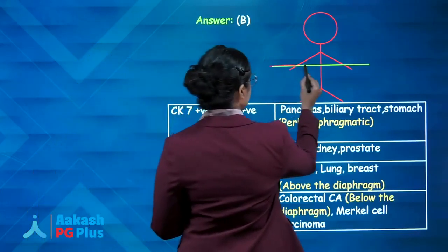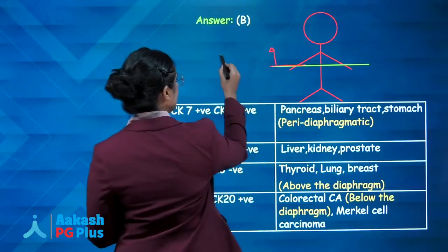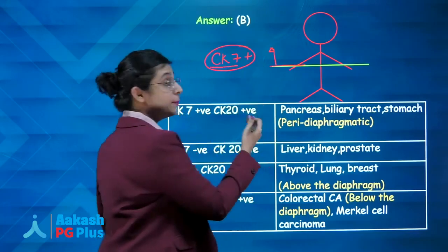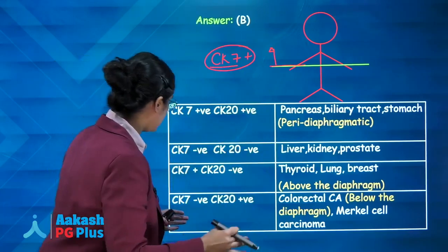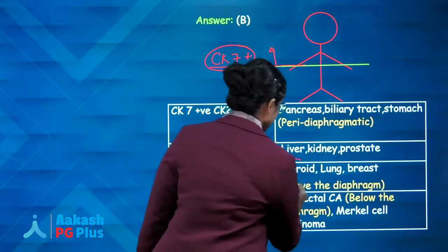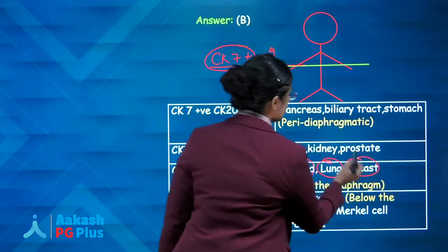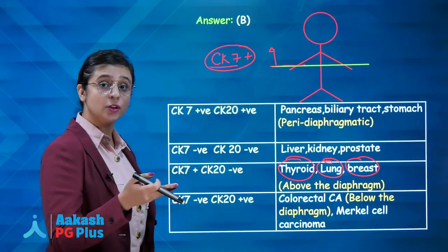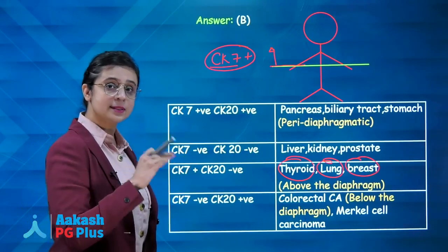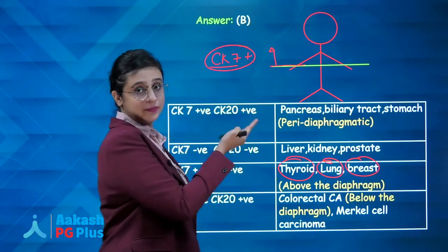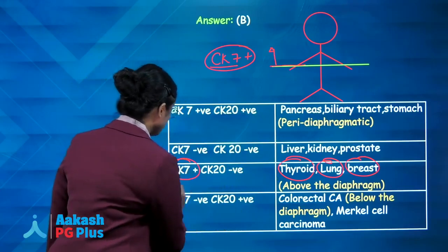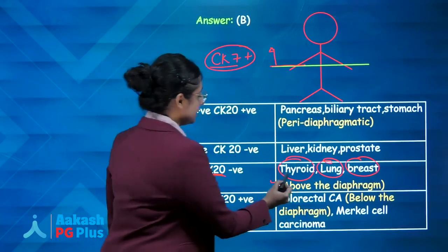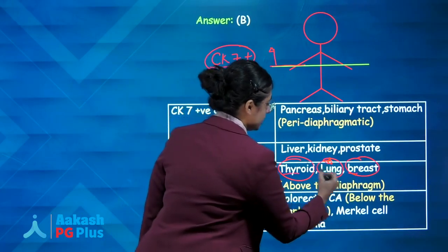This is the diaphragm. Above the diaphragm, what will be positive? CK7. CK7 will be positive in the organs present above the diaphragm. What are the three most important organs they ask? Thyroid, lung, breast. They are present above the diaphragm in a human. That means which marker will be positive, CK7 or CK20? CK7. It is the smaller number, 7, and it will be present above the diaphragm. So CK7 will be positive, whereas CK20 will be negative in the case of thyroid, lung, breast above the diaphragm. Commonly asked question.